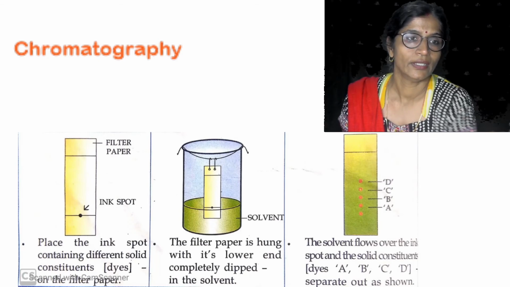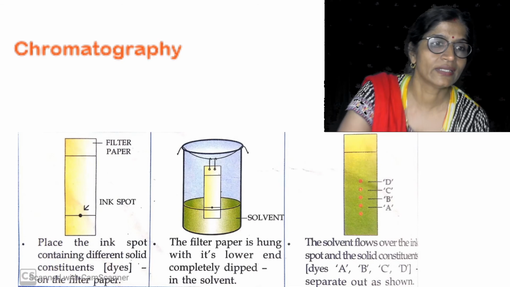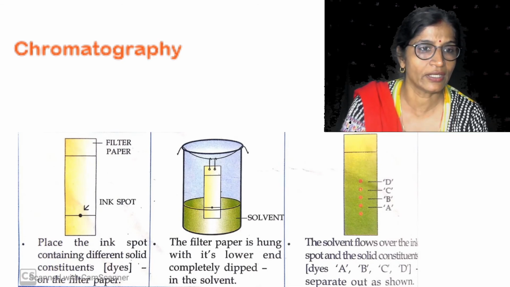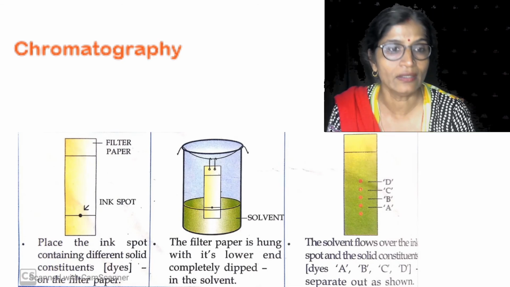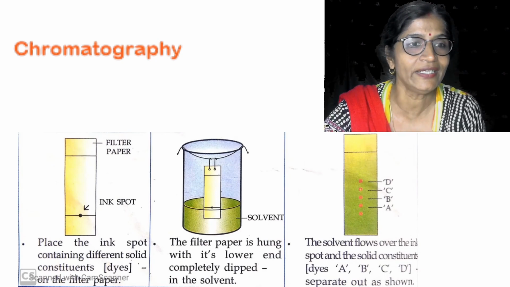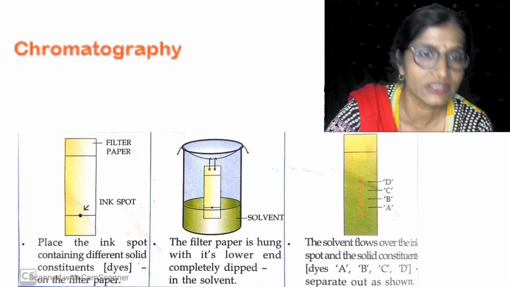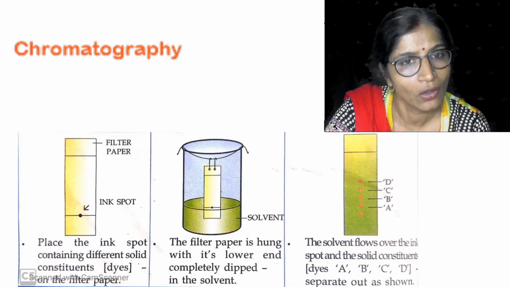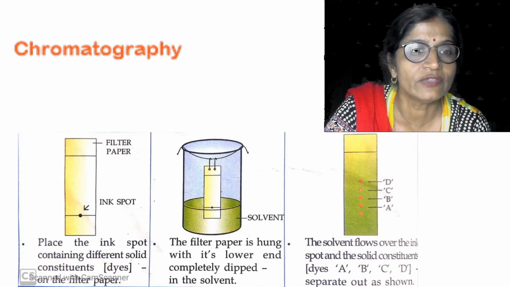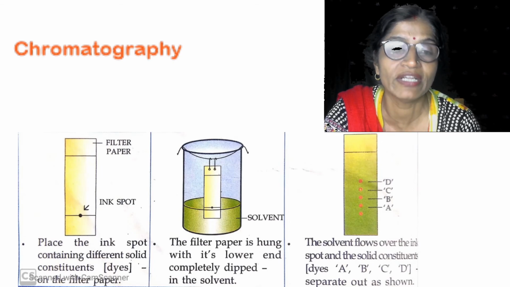In the chromatography method, you can see in the diagram that a filter paper is taken. Take a filter paper and place an ink spot containing different solid constituents, a dye or ink, on the filter paper. Now this filter paper is hung with its lower end completely dipped in the solvent.